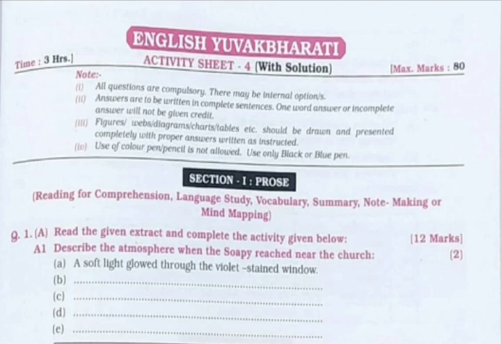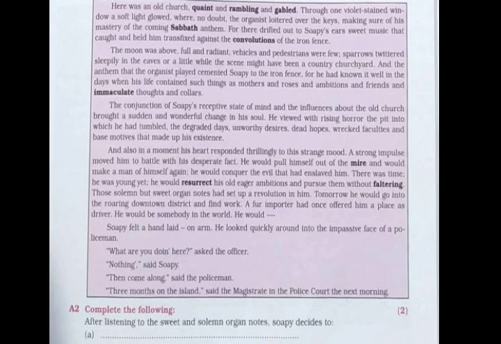This carries 2 marks. Next is A2, that is a complex factual type of question. This question carries 2 marks, and now we'll see what the question given here is. A2, complete the following. After listening to the sweet and solemn organ notes, Soapy decides to. Now this type of question is totally based on the facts given or the evidences given in the passage. So you have to find out from the passage the 2 decisions of Soapy.